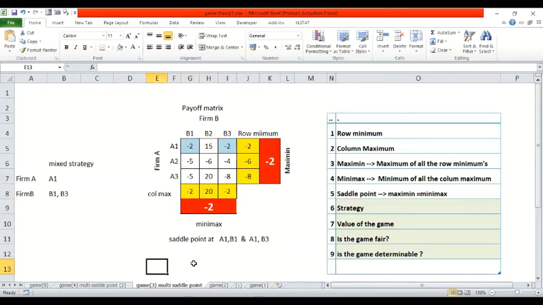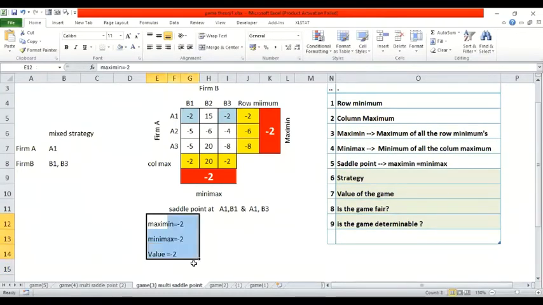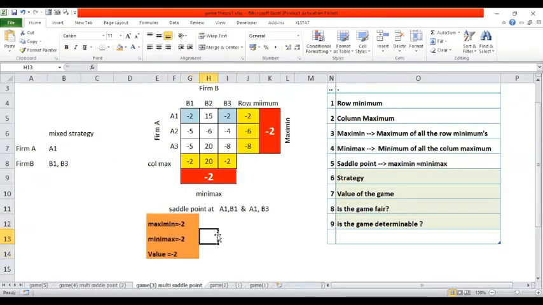In this case, what is the maximin? Maximin is equal to -2. Minimax is also equal to -2. Value of the game is also equal to -2. If these 3 coincide, then I can say this game is determinable. As simple as that. Is that clear? If the 3 are coinciding, then we call it a determinable game. If the 3 are mismatching, then we say it is not a determinable game.